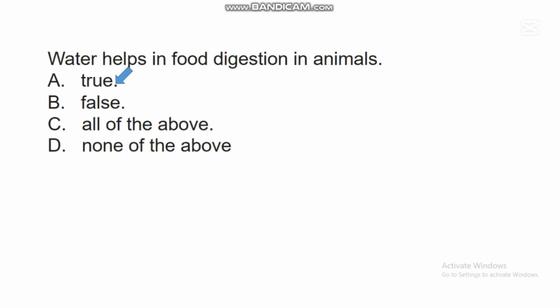True. So water is an important compound that helps in digestion of food in animals. So for food to digest properly, water is needed. So that's why it's encouraged for an individual to take adequate water on a daily basis, so that food digestion will go very well. If water is lacking in the body, there are many problems that will result from lack of this water.